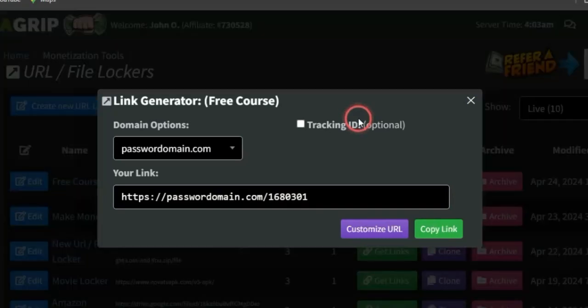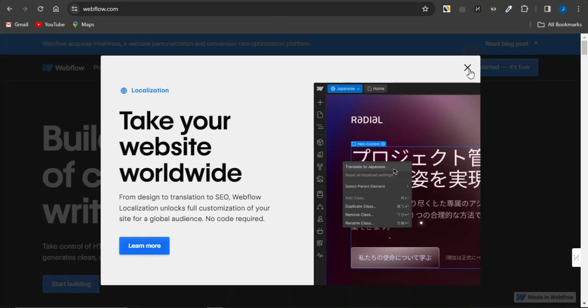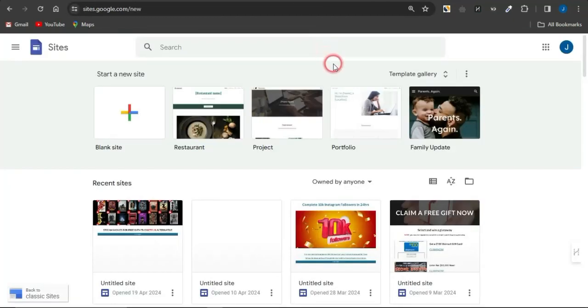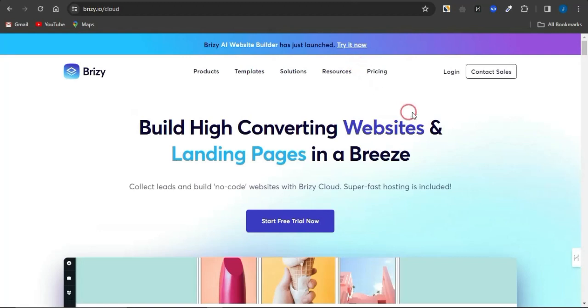Now you can create landing pages on quite a number of websites. There are numerous that you can use. You can utilize platforms like Webflow. This is a very cool platform that you can use to build professional landing pages or professional bridge pages. You can also utilize Google Sites for free or breezy.io for free. There are a lot of other platforms to leverage.